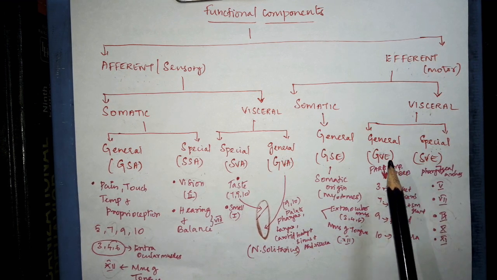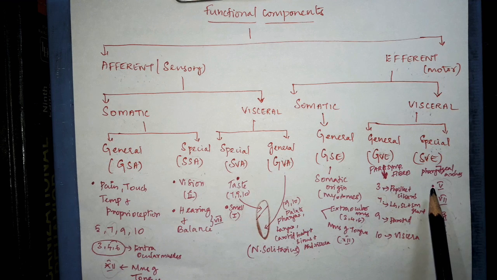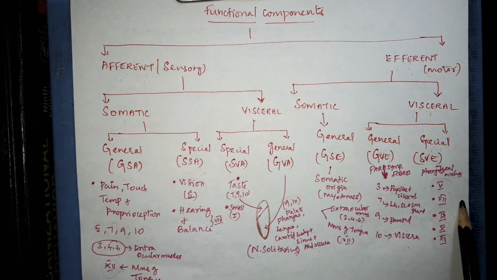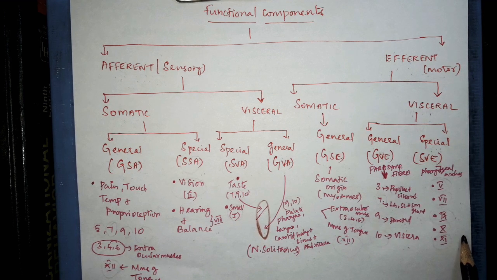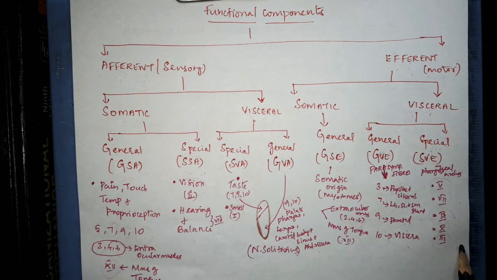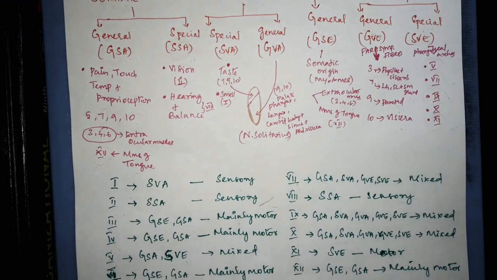And the special visceral efferent component, it gives motor supply to the muscles that are derived from the pharyngeal arches through the 5, 7, 9, 10 and the 11th cranial nerve. Through the 5th, it supplies the muscles of mastication. Through the 7th, it supplies the facial muscles. Through the 9th, it supplies the stylopharyngeus. Through the 10th and the 11th, it supplies the muscles of the pharynx, larynx and the palate. With this, we can say the components of each cranial nerve.